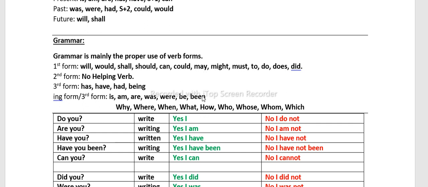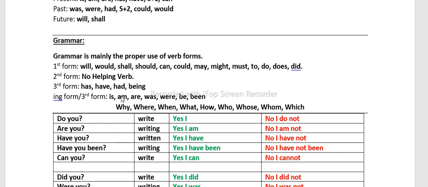Been is the third form of the verb. So we can combine it here: has been, have been, had been. And after this, you will use the same ing form if it is active, and third form if it is passive. For example, I have been writing. Or if you say the letter has been written, because a letter cannot write anything. So in that way, you see this is also clear.